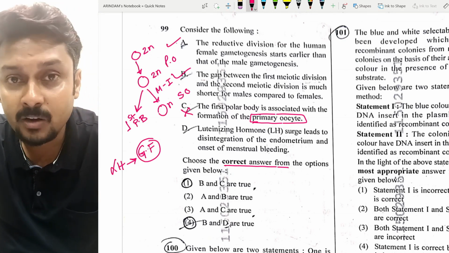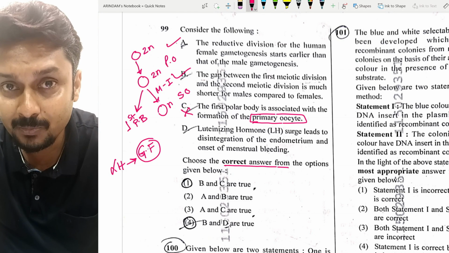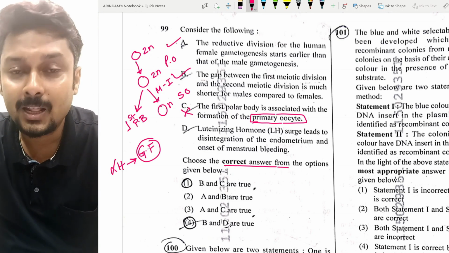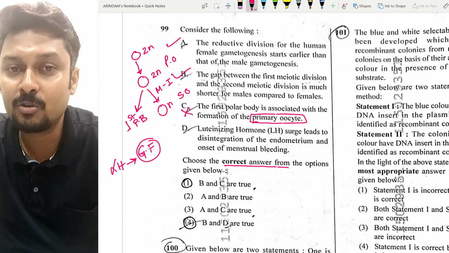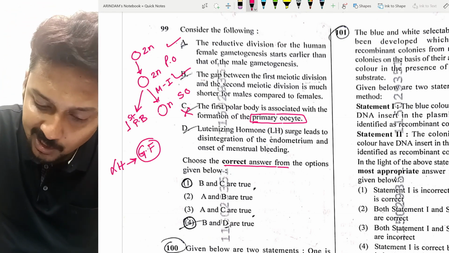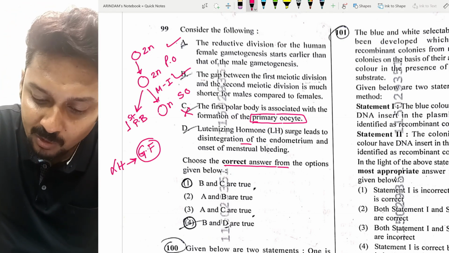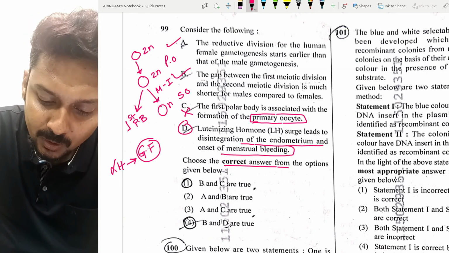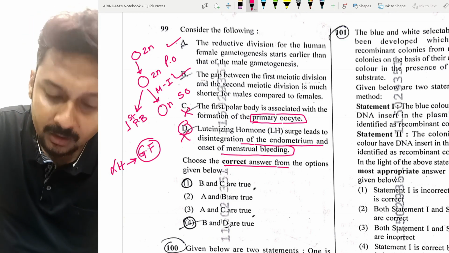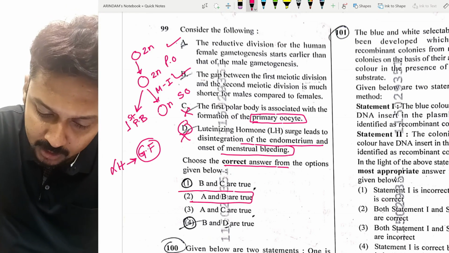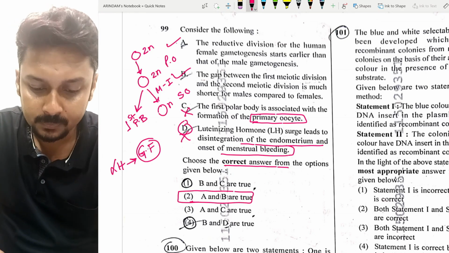This ruptured Graafian follicle is called the corpus luteum, which continuously secretes progesterone, and thereby the vascularity of the endometrial wall increases. So obviously, the statement that the LH surge leads to disintegration of the endometrium and onset of menstruation is not correct. Remember that. So here statements A and B are correct, and A and B are true is given in the second option.